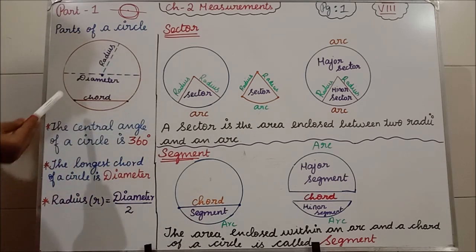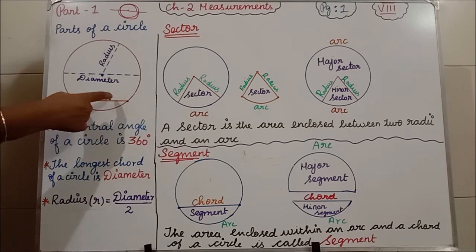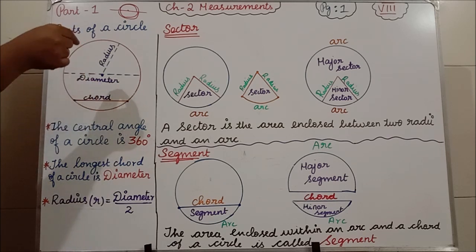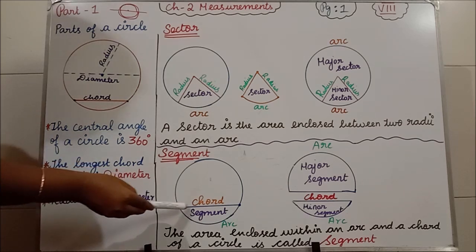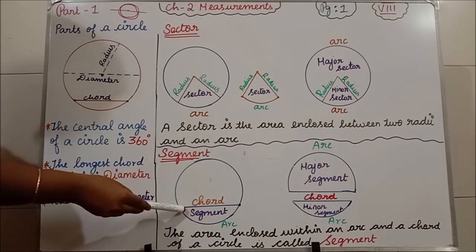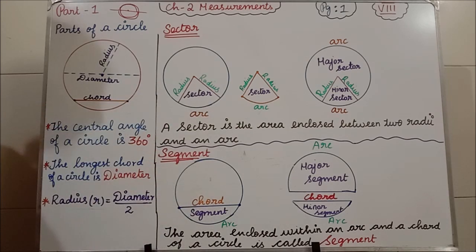Chord means what I have told. Chord means what? Two points joined together by a line segment. That line segment is called the chord. So, see here again, two points joined by the line segment. That line segment is called the chord. A chord is also a segment.